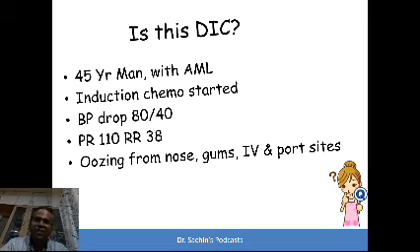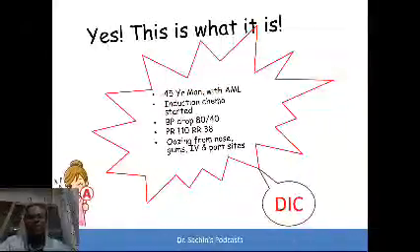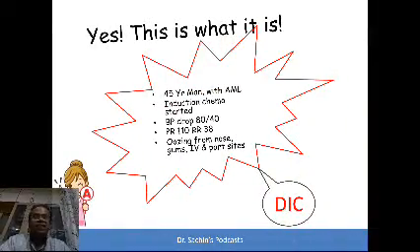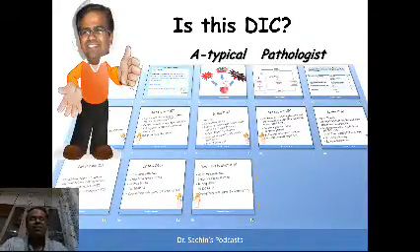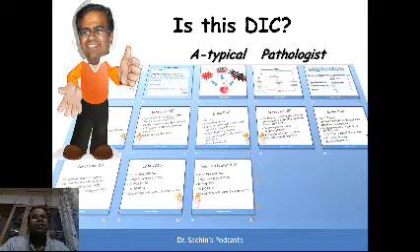So is this DIC? Yes, this is what it is. You know DIC when you see it. The setting is perfect, patient is bleeding, and labs are going to support this. So this is classic DIC, which will be supported both clinically as well as with laboratory findings. I hope these few cases and a brief introduction of DIC will help us remember DIC and the ISTH criteria when we are confronted with a case.